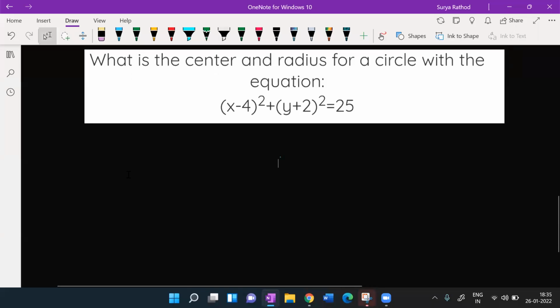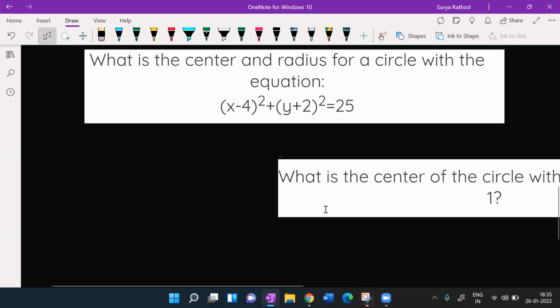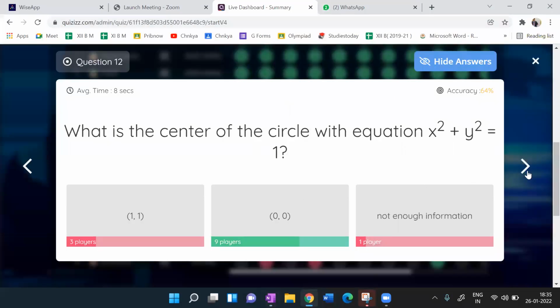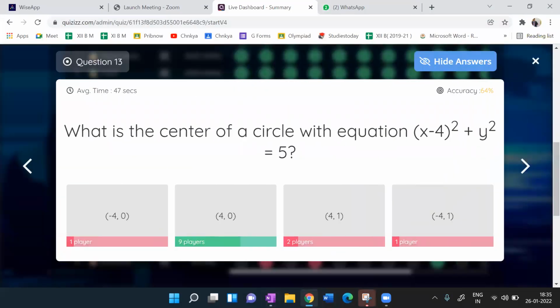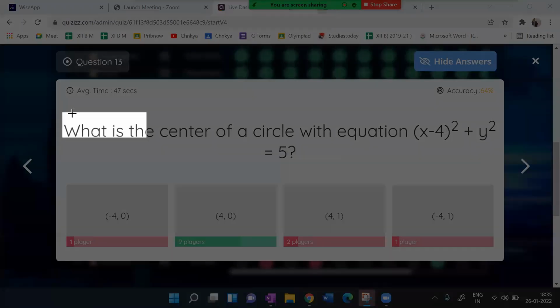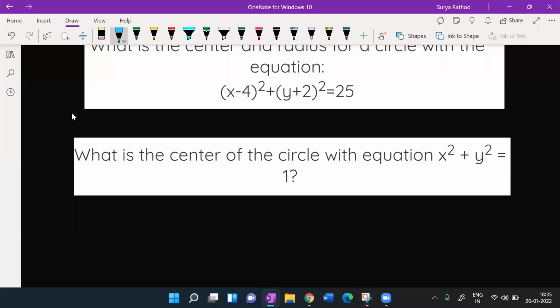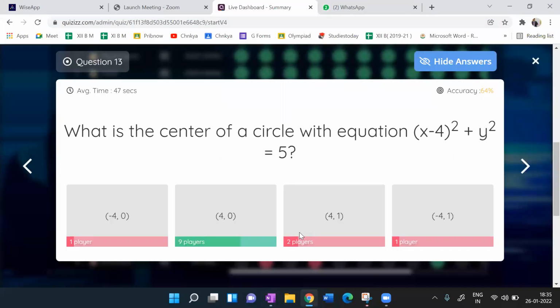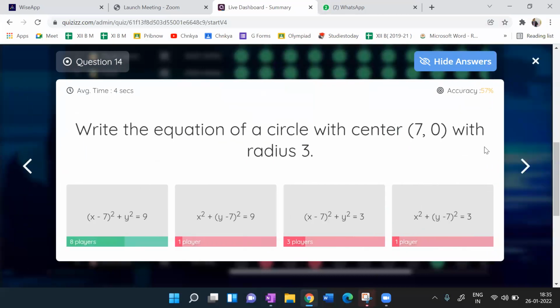Behind this, you should know the standard form of the circle. What is the standard form of a circle? The center could be anything: the center could be the origin, or any constant point. There are possibilities of having different centers of a circle, and with different centers the equation changes. If the center is (0,0), then what is the standard form of that particular circle? If the center is a constant, what is the standard form? We will learn all this in 11th standard.